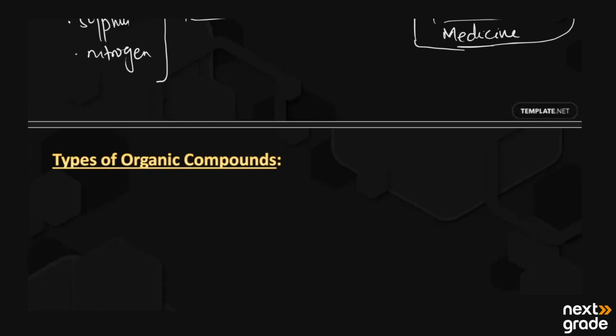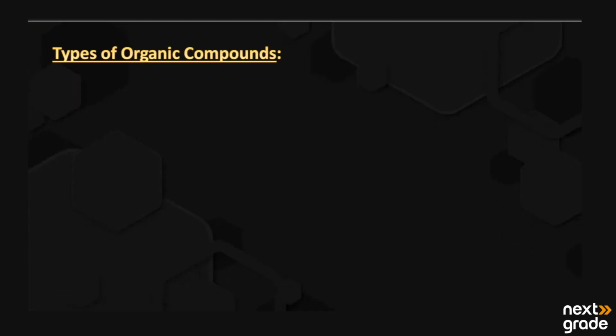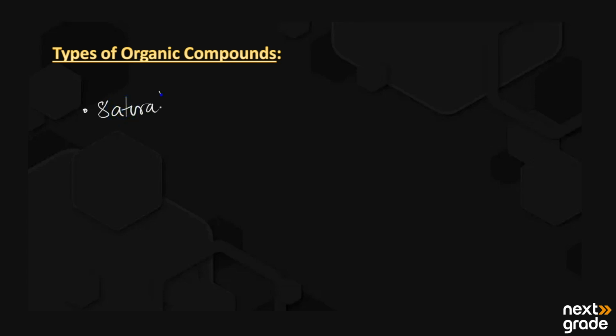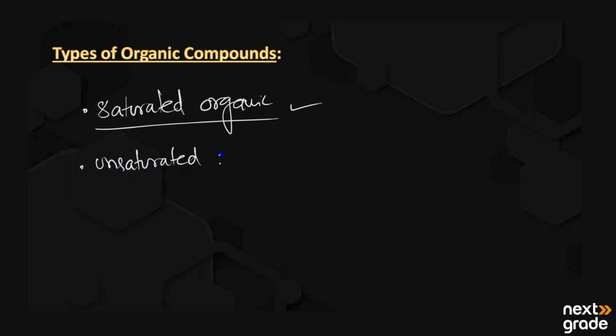Next, we have the types of organic compounds. Basically, organic compounds are of two types. First we have saturated organic compounds, or saturated hydrocarbons, and second we have unsaturated organic compounds, or unsaturated hydrocarbons. Later on we will study in detail about the saturated and unsaturated hydrocarbons.